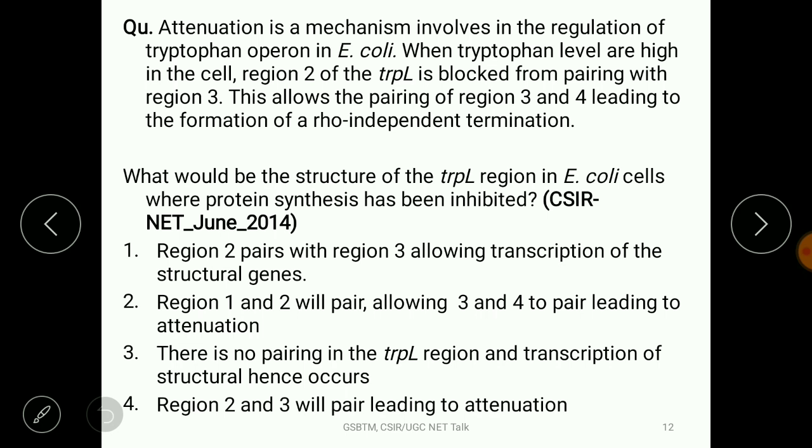So this allows the pairing of region 3 and 4, leading to the formation of a rho-independent termination, right? Region 2 of the trpL is blocked from pairing with 3, it is not paired. So 3 and 4 pairing takes place, leading to the formation of rho-independent termination.